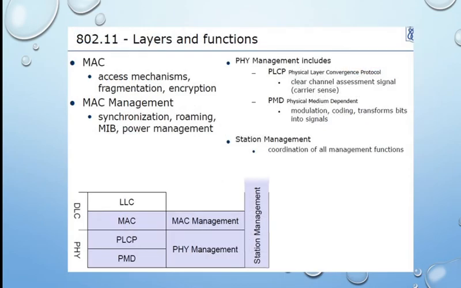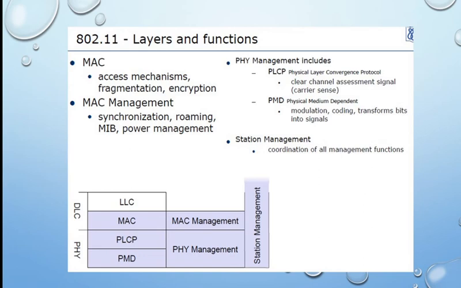And here these are the layers and the functions of each layer. The physical layer is divided into PMD and PLCP. PMD means physical medium dependent layer. It deals with the modulation, coding, and transformation of bits into signals. These are the main functions of the physical medium dependent layer.